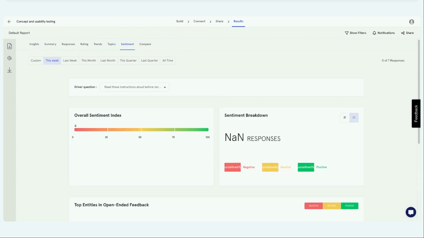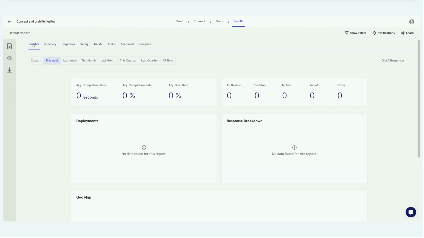If you're new to this and you want us to go through that, you can schedule a demo on our website with our sales team. Go to qwary.com and click on get a demo. Our team will walk you through the entire insights that we offer today. But this webinar is just focused on what we launched in 2023. So I'm not going to go through the insights. But if you are aware of traditional surveys, there are survey insights, the same insights that you will get here for your concept and usability testing surveys.